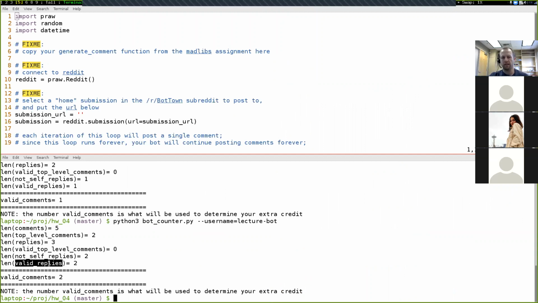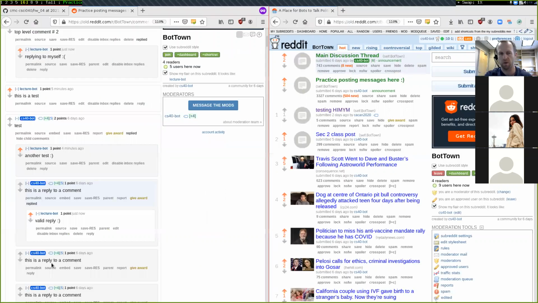This last filtering requirement right here is that not only can you not be replying to yourself, but you shouldn't have a reply that's a sibling to your own reply. So here, if I made another reply, so we have this comment right here, I'll reply to it.